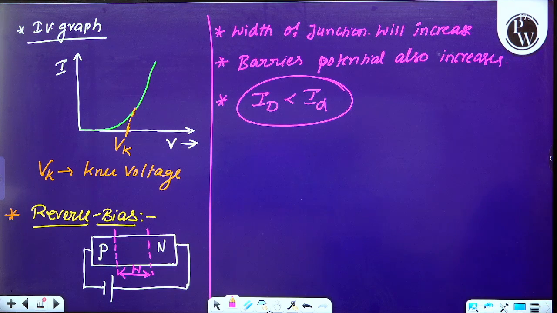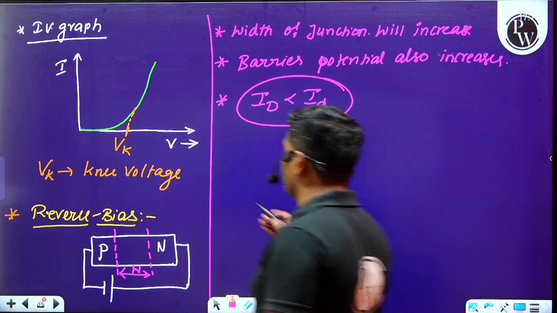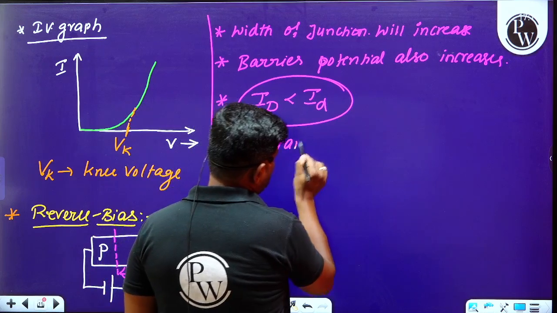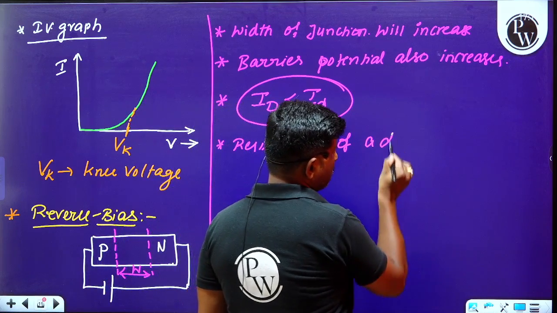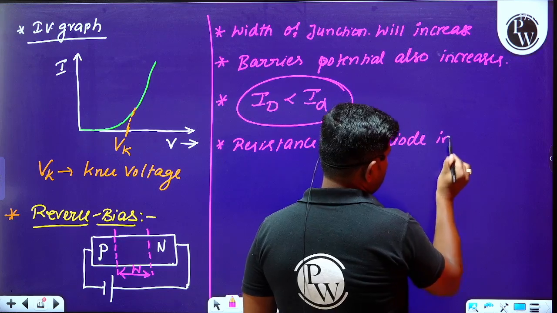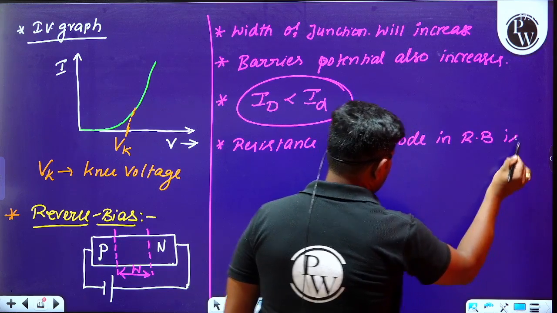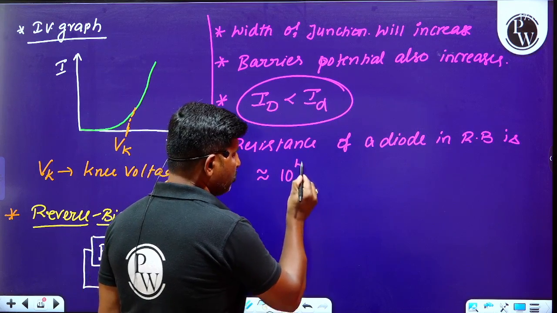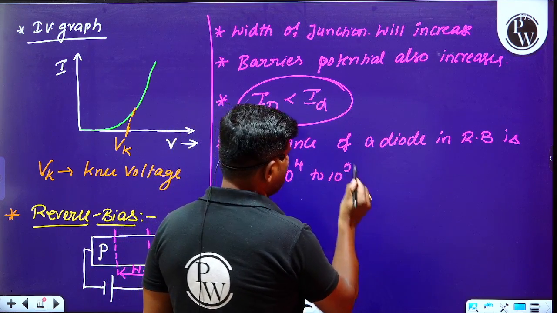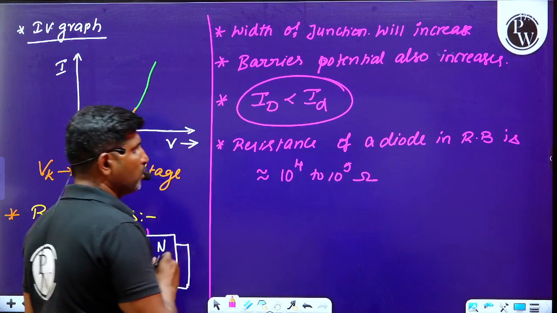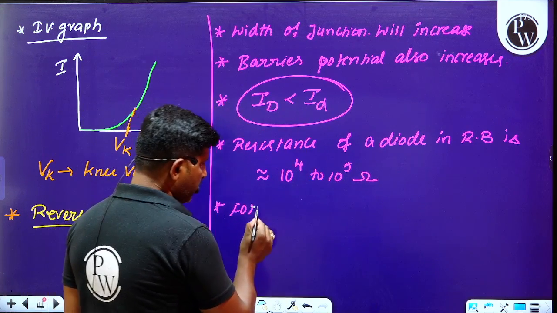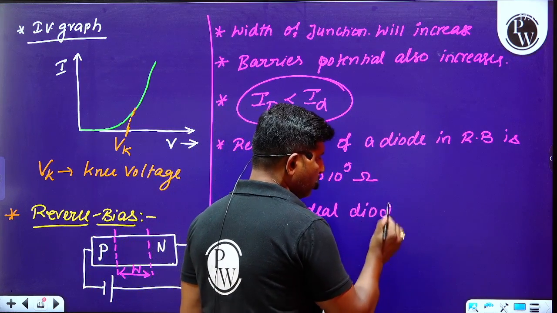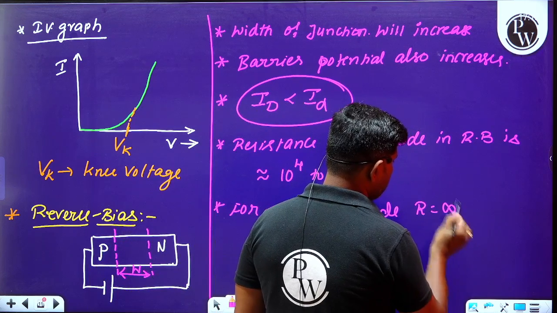Later, we have to understand about the resistance of the diode in reverse bias condition. What can you say about the resistance of a diode here? The resistance of a diode in reverse bias is approximately 10 to the power of 4 to 10 to the power of 5 ohm. But for an ideal diode, the resistance will be infinity.